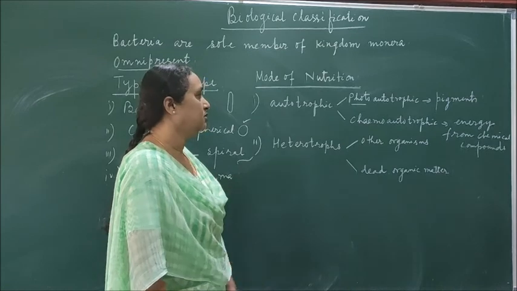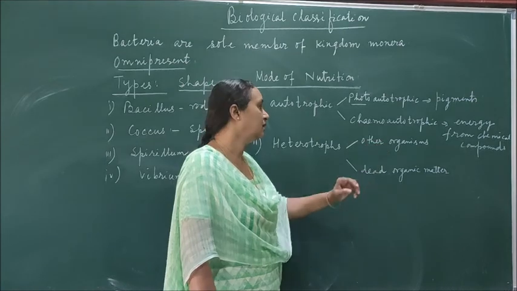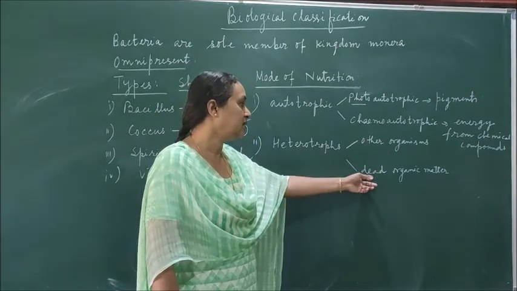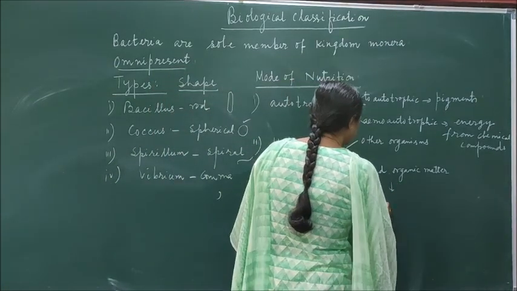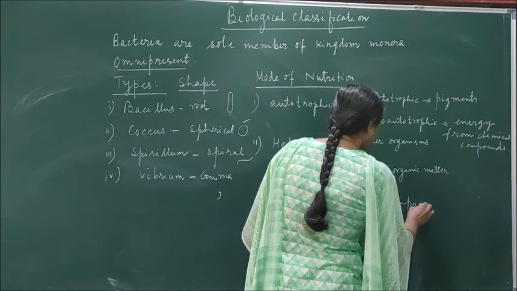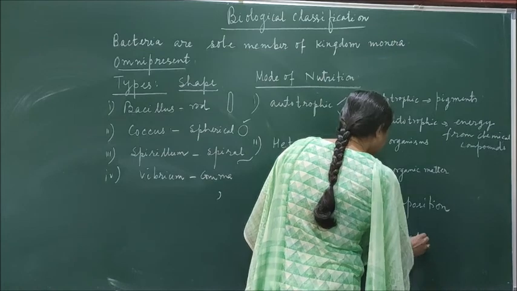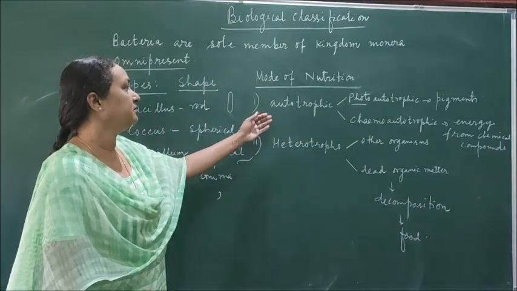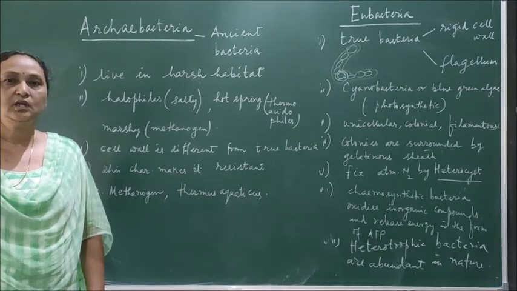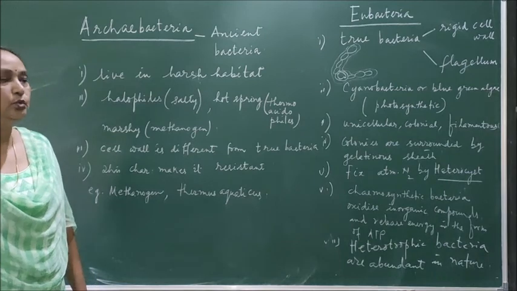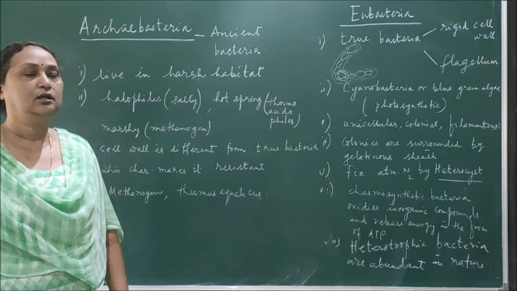Then the bacteria which are heterotrophs either depend on other organisms, like parasitic bacteria, or they are saprophytic, depending on dead organic compounds. So by the process of decomposition, bacteria get food. So bacteria can be either autotrophic or heterotrophic. Bacteria are mainly divided into 2 groups: one is Archaebacteria and another is Eubacteria.